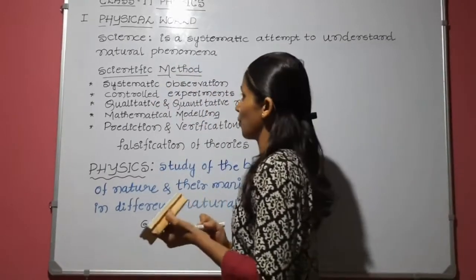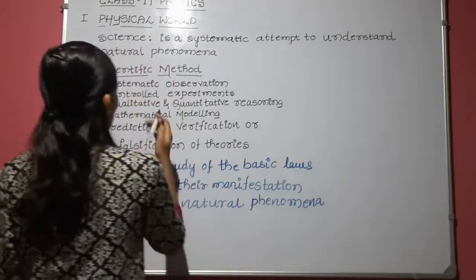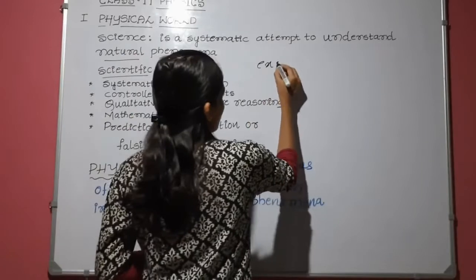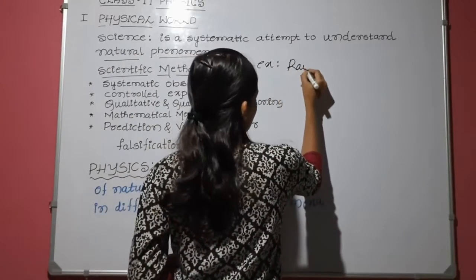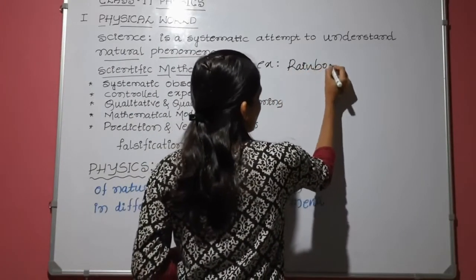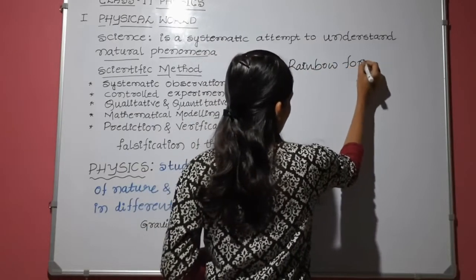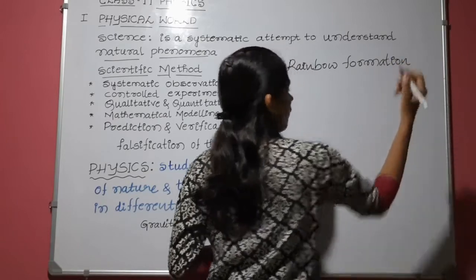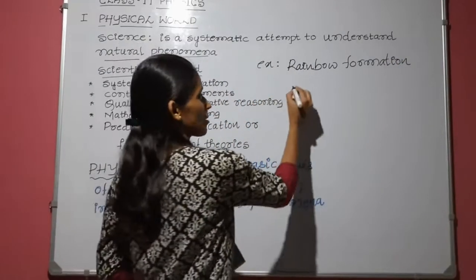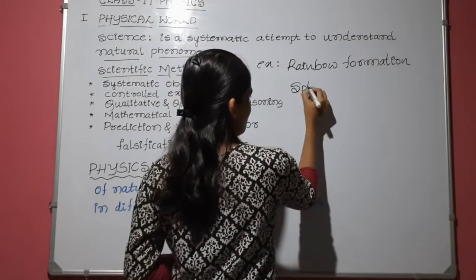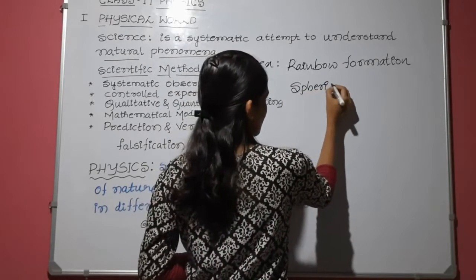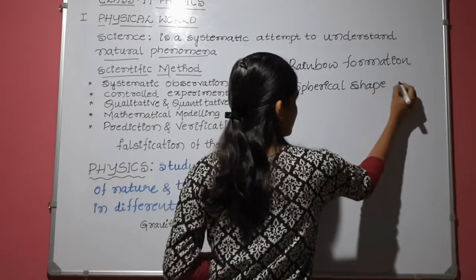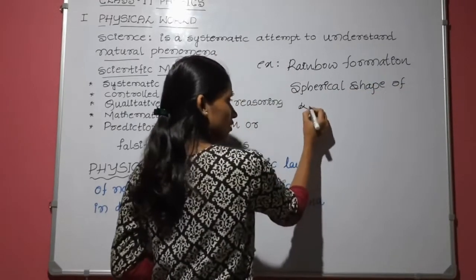The natural phenomena. What are natural phenomena? For example, the rainbow formation, or the spherical shape of the water drop.